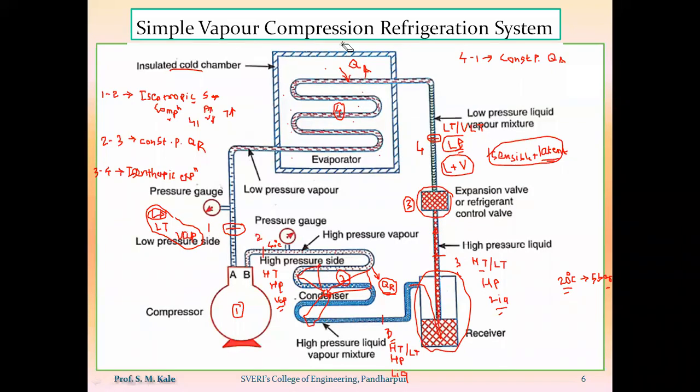But along with latent heat, if sensible heat will be absorbed inside the evaporator, then here low temperature will get converted into high temperature and very low temperature will get converted into low temperature likewise. And whatever process is occurring inside this evaporator, that process 4 to 1 will be called as a constant pressure heat absorption process. Are you getting?